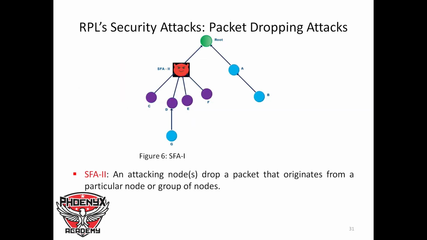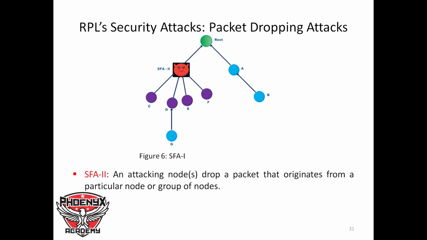This SFA1 is shown in figure 6, where we have the malicious node dropping all the packets of its children nodes. C, D, E, and F are children that belong to this malicious node, and when they forward their data packets for transmission to the root node, it will drop the packets.